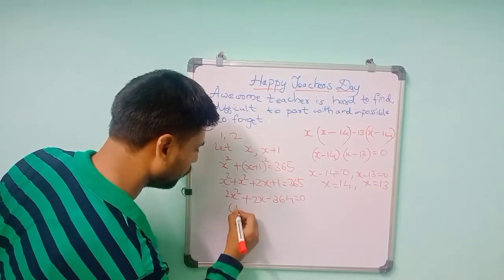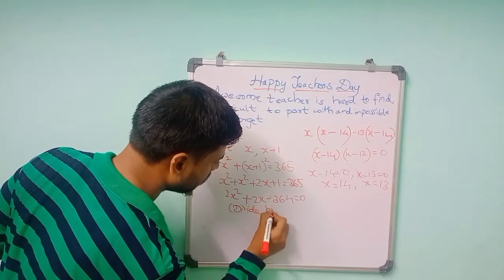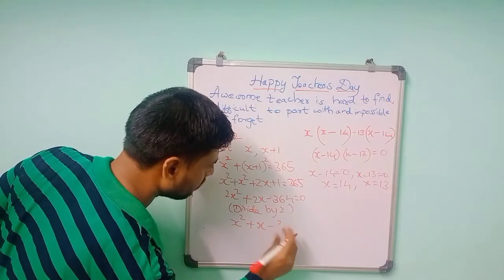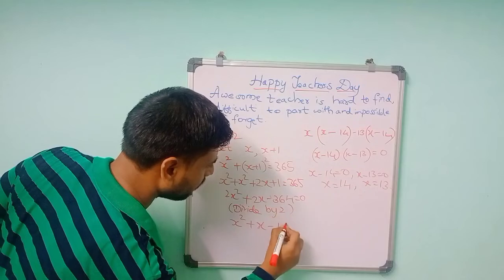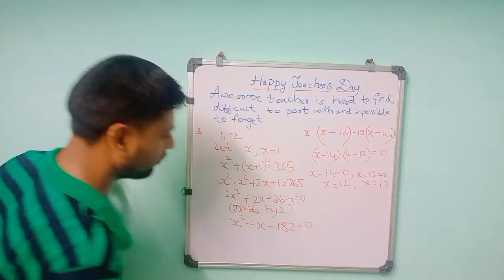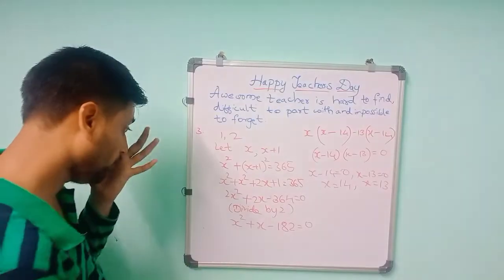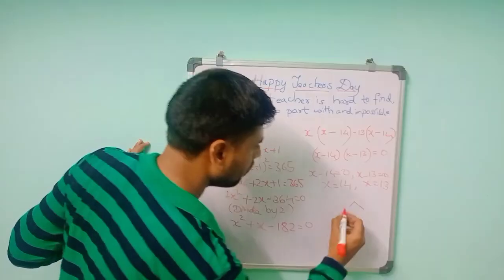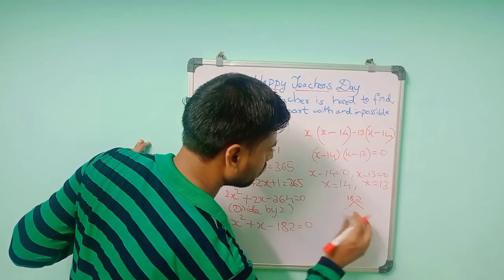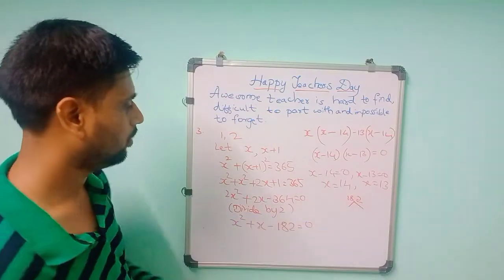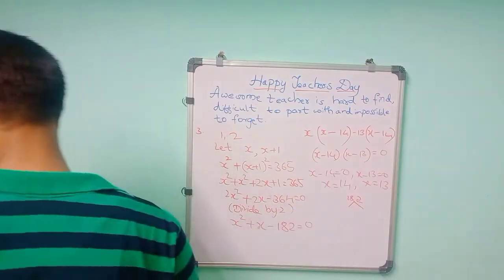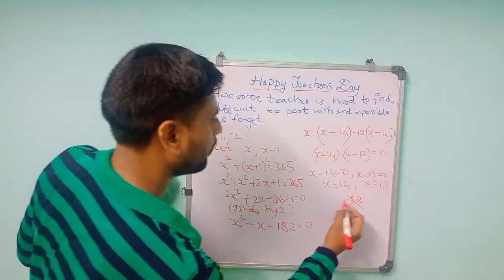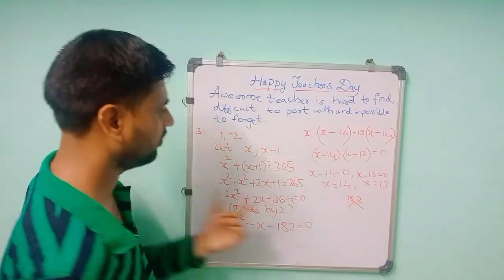So if you divide it by 2, it will become x square plus x minus, 2 1s are 2, 16 remains, 2 8s are 16, 2 2s are, so x square plus x minus 182. So if you have to split this one, 182, as I did in the previous one, it is the same, only the values differ.